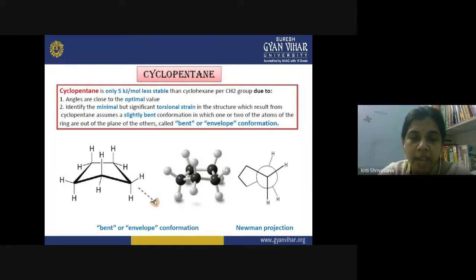So to achieve the stability, the molecule is slightly bent, and you can see that two carbons are above the plane and two are below the plane, and the overall structure can be referred to as the envelope conformation, just like an envelope. If you have seen an envelope, you have four corners in one plane and one is open above, like this. So you can imagine an open envelope in the case of cyclopentane.